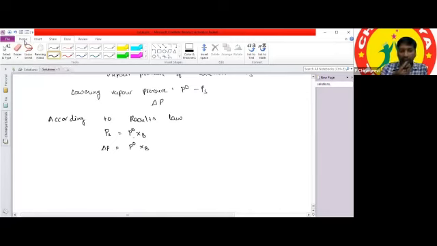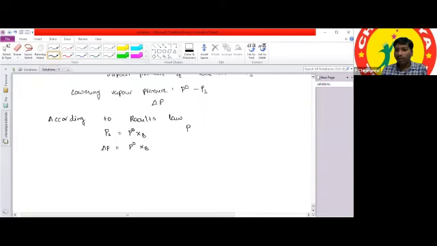What is another formula we are having? Two formulas are there. Do you have any idea or not? I think no one is having the idea. Is it right? Okay, actually two formulas are there. What is another formula here?